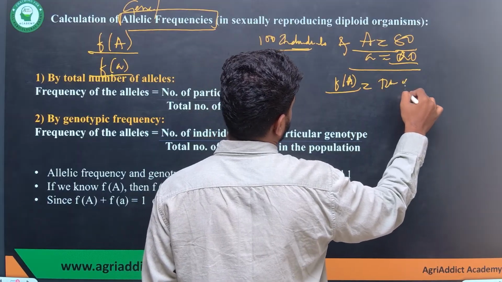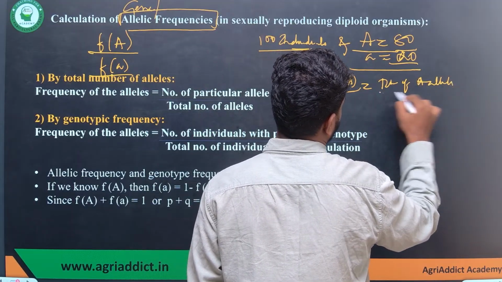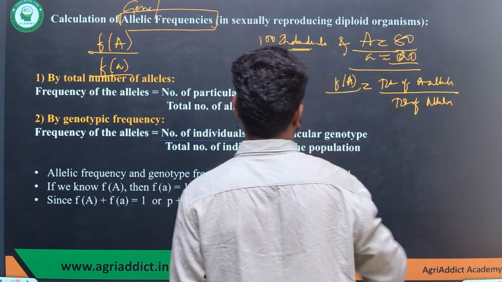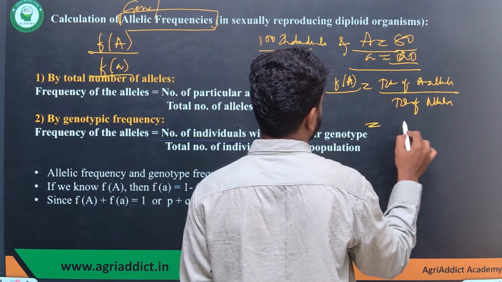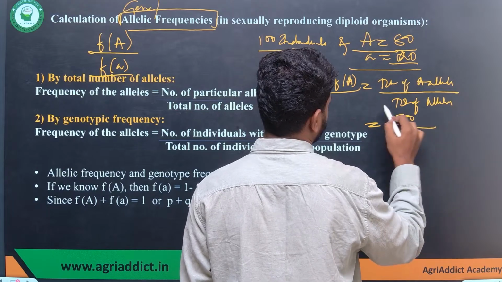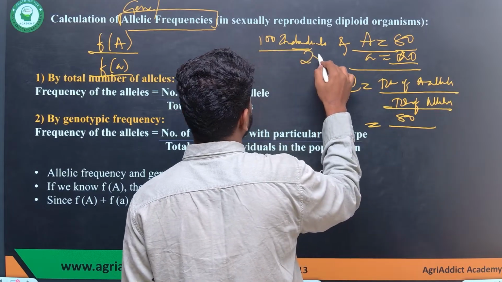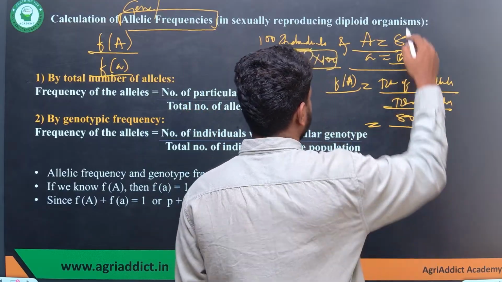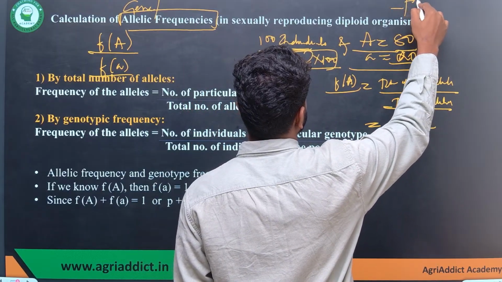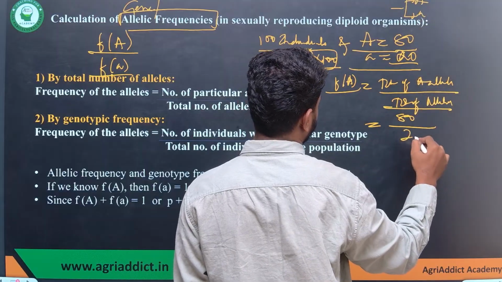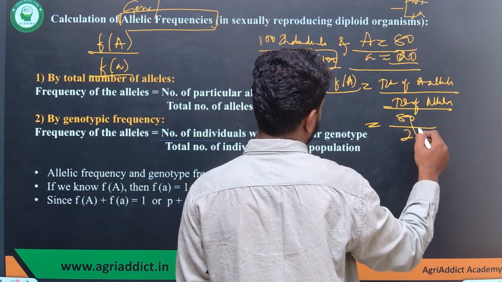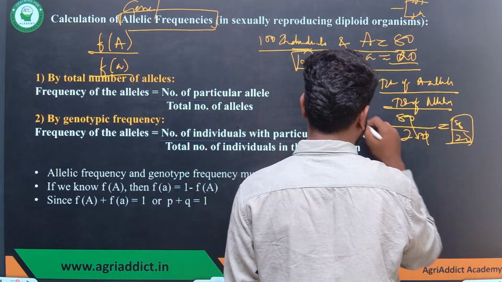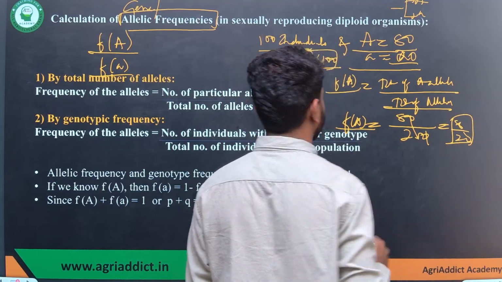Total number of A alleles in a population divided by total number of alleles. So that gives us the frequency of capital A. How much is the total number of A alleles? It is 80. What will be the total number of alleles? It is 2 into 100, because each individual will have 2 alleles, assuming that we are talking about a single gene with 2 alleles. So it will be 200, right? And how much is it? Like 8 by 20. You can solve it by yourself and you'll get the answer. And this will be the frequency of capital A.